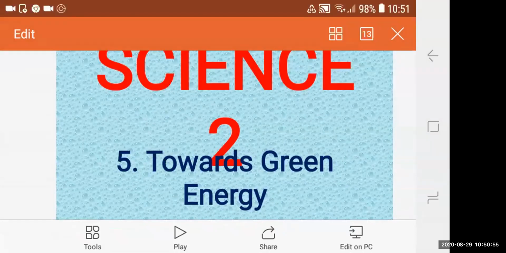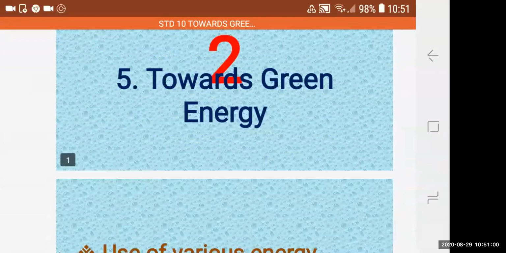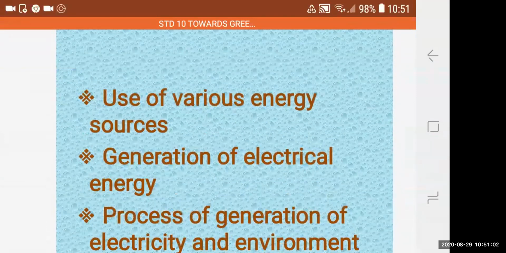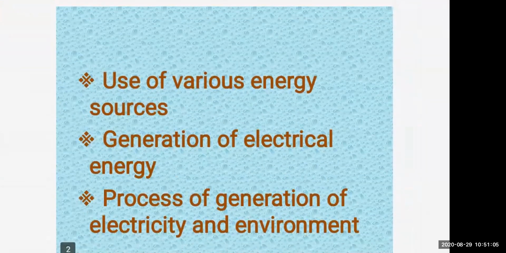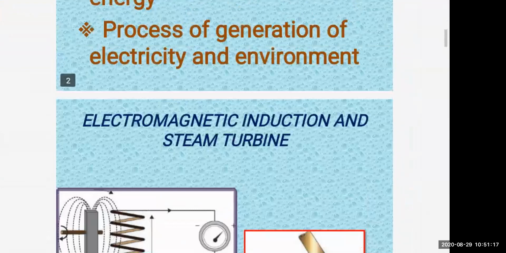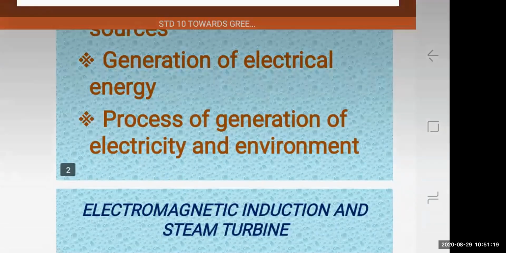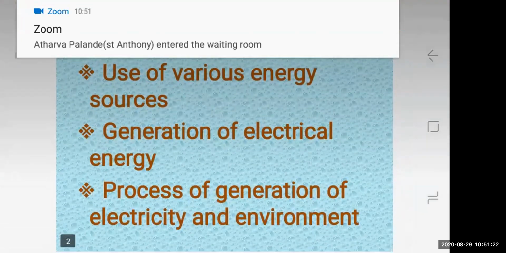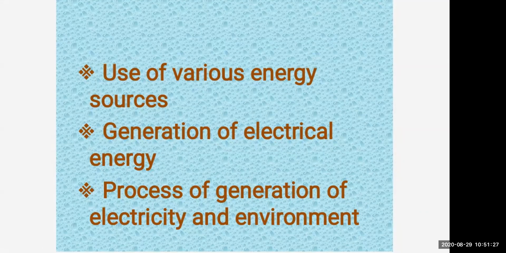Science part 2, lesson number 5, Towards Green Energy. In this lesson, you're going to learn use of various energy sources, generation of electrical energy, and process of generation of electricity and environment. So let us begin with the first topic, that is generation of electrical energy. I already told you just now how we can generate electrical energy, that we are going to learn now.